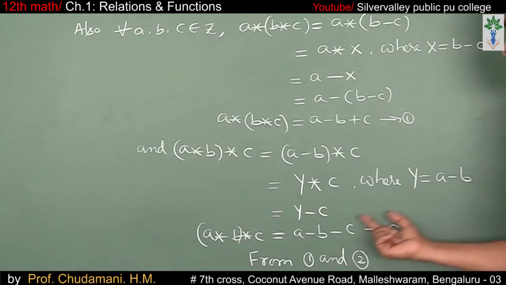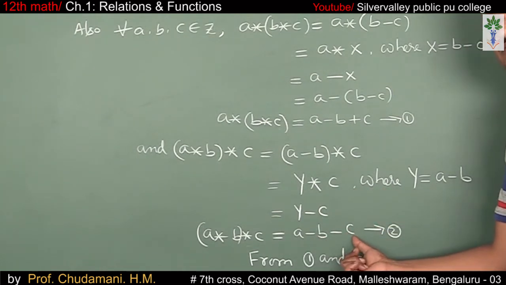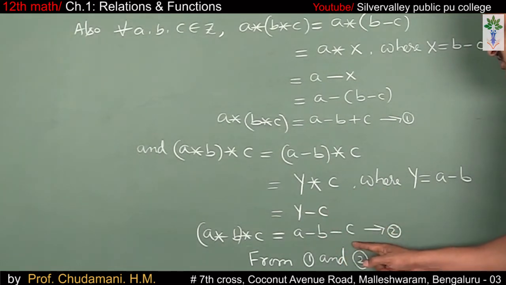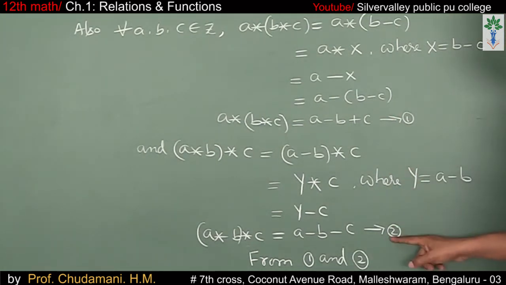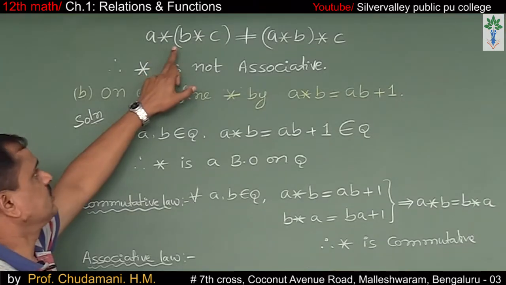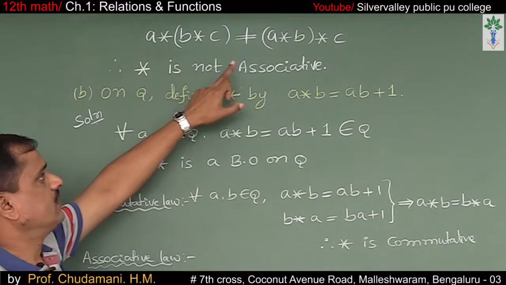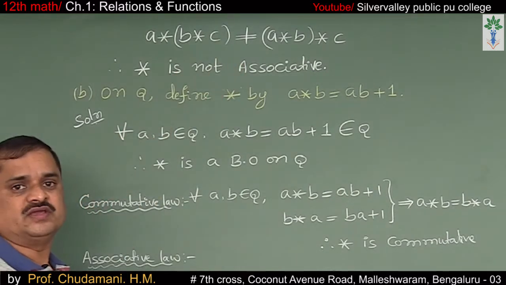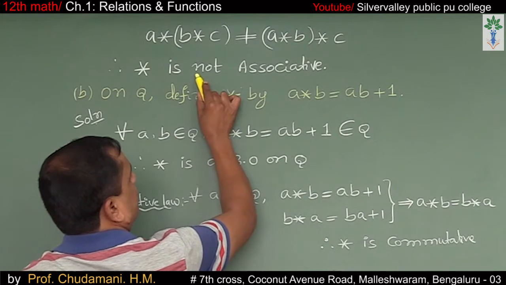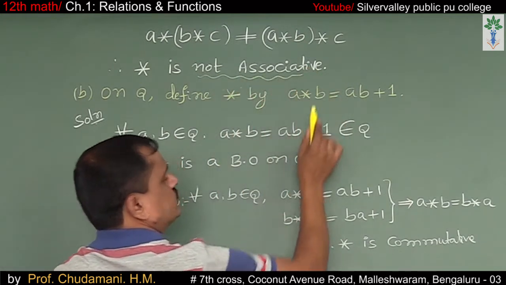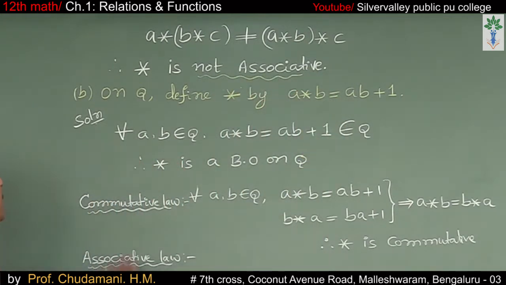Resubstitute Y as a minus b: a minus b minus c as it is. Call it equation 2. From 1 and 2, a star (b star c) is not equal to (a star b) star c. Therefore, star is not associative. Not associative.